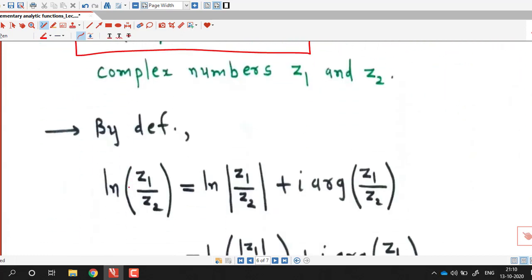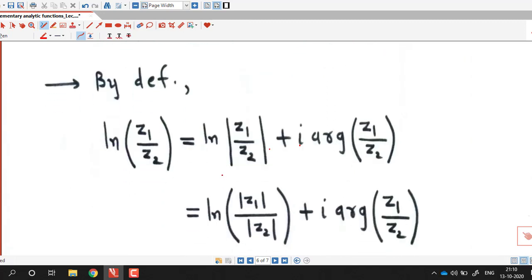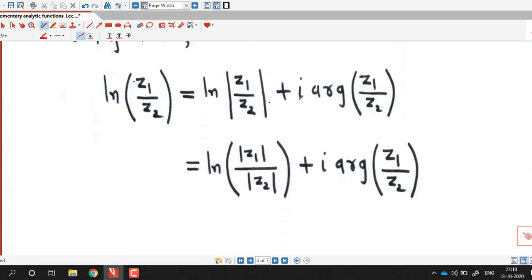So log of z1 by z2 is log of absolute value of z1 by z2 plus i times argument of z1 by z2. Now using property of absolute value, we can write absolute value of z1 by z2 equal to absolute value of z1 divided by absolute value of z2 plus i times, we keep this as it is.